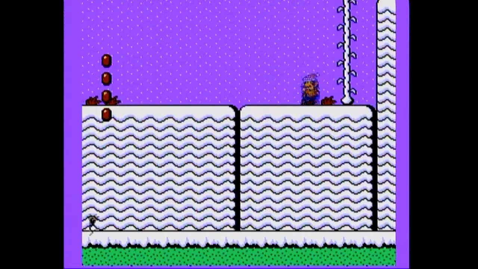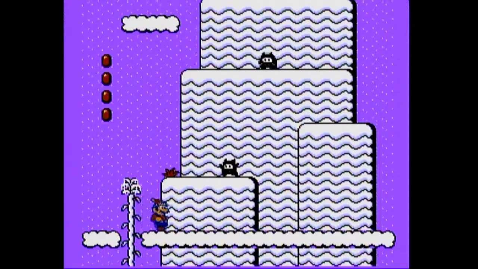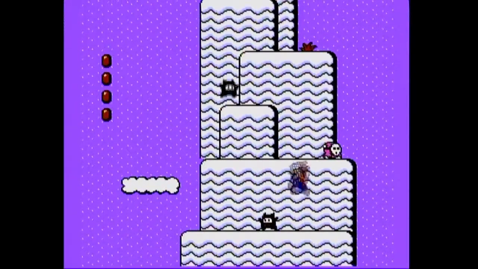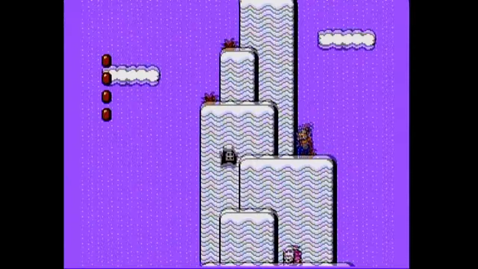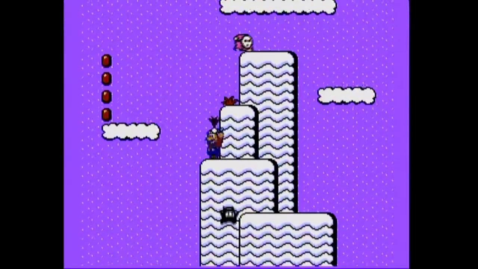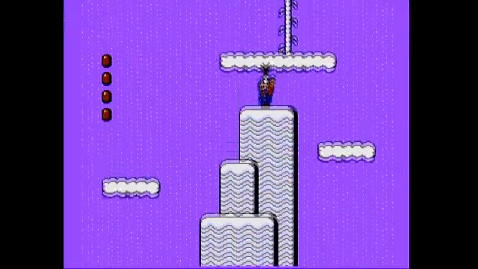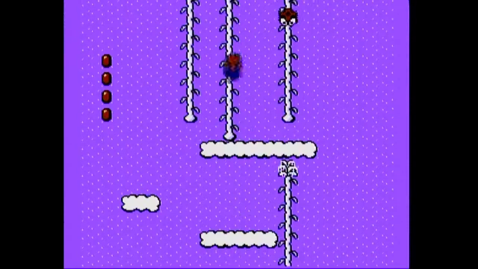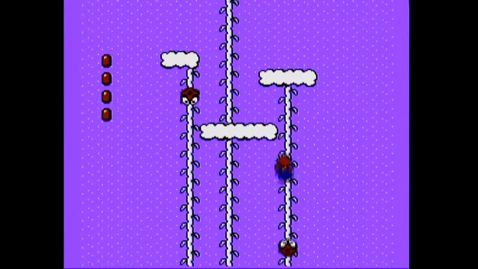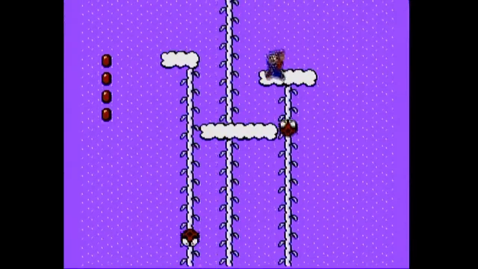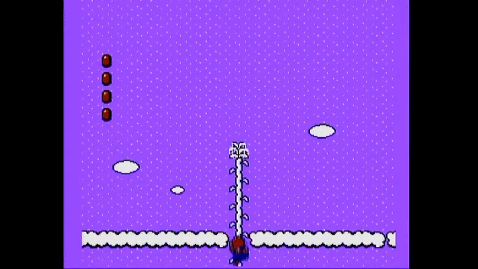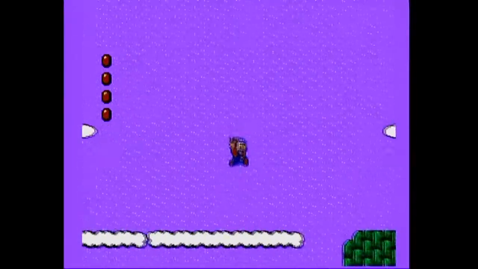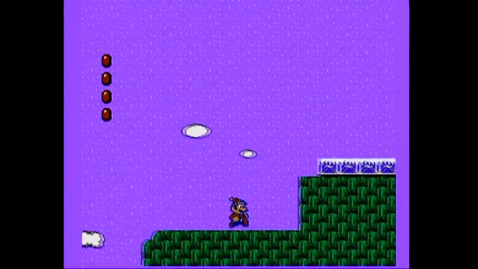But yeah, by now everybody pretty much knows that the origin of Super Mario Bros. 2 is Doki Doki Panic on the Famicom Disk System. There are some things that are better on the NES version, but there are also some things which are a lot cooler on the Famicom Disk System version. However, we are not going to talk about the Famicom Disk System version now. We might do that if I do play it at some point, which I do plan. I do plan to buy the Famicom Disk System version. But yeah, my Famicom Disk System is still broken, I think. I haven't tried it in about 6 months. Hopefully I can get it to work.